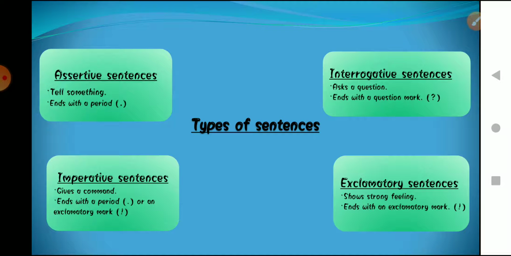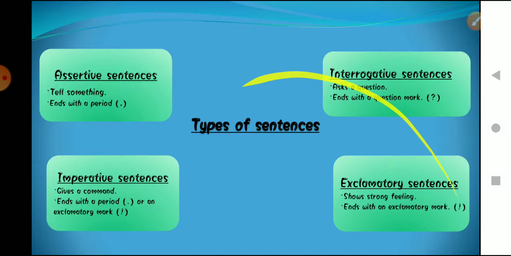Okay, so these were the four types of sentences. Assertive sentence, which we can also call declarative sentences. Then interrogative sentences, in which we basically ask questions. Imperative sentences, where we express a sentence by commanding something, requesting something, giving advice or desire. And exclamatory sentences, where we are expressing a strong or sudden opinion, feelings, you can say.